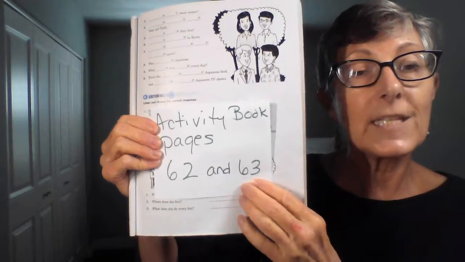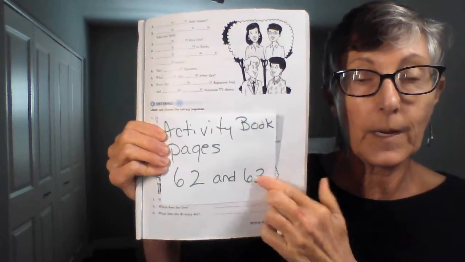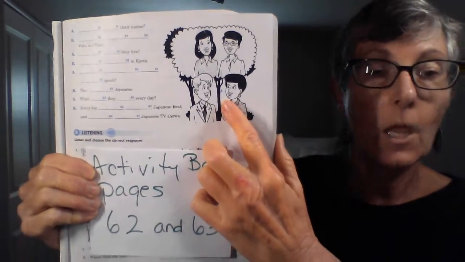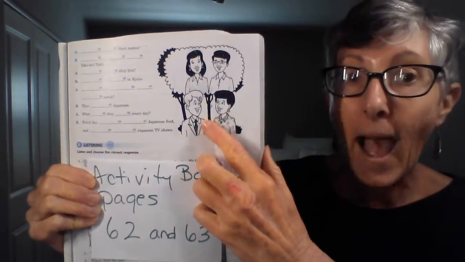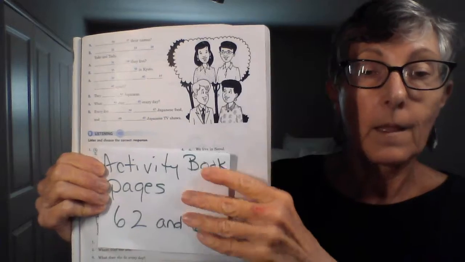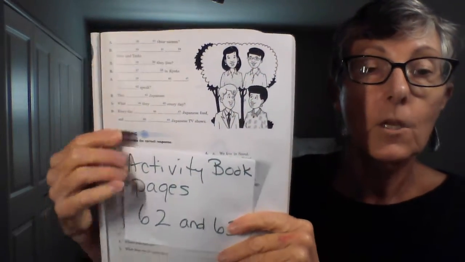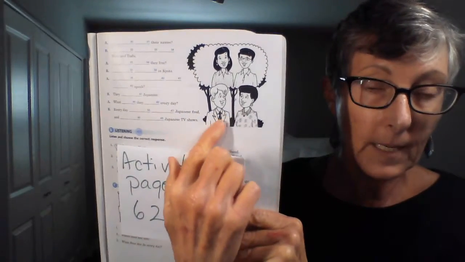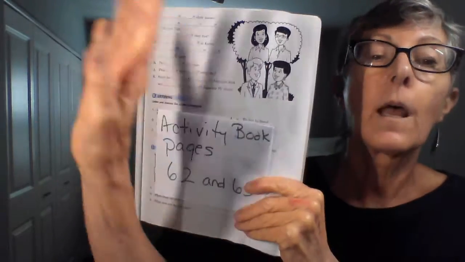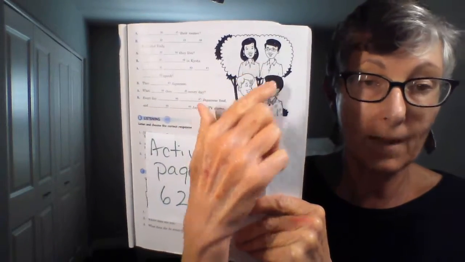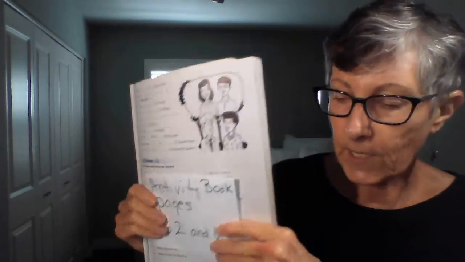Okay, now we are on page 63, and here we have two people talking about two other people. They, okay, they. So these two people here are talking about others, not themselves, okay? So they. It is plural.